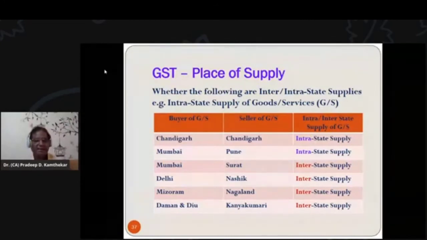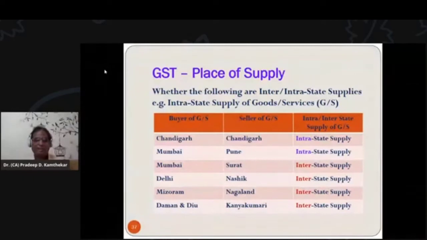In the next example, buyer is from Mizoram state and seller is from Nagaland state. Both are from different states. So again, it is interstate supply, and the entire GST will be IGST.